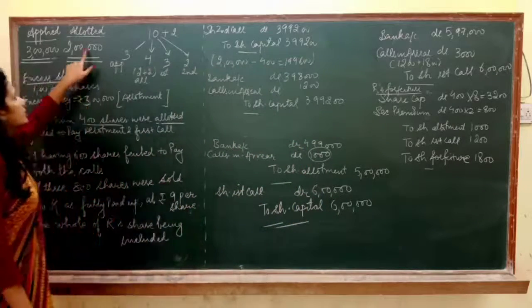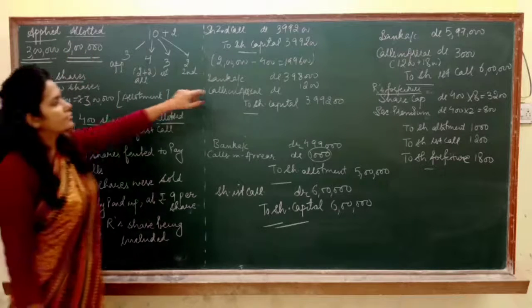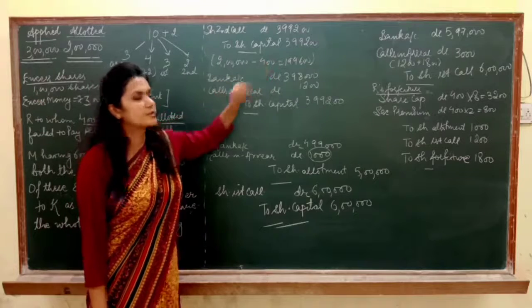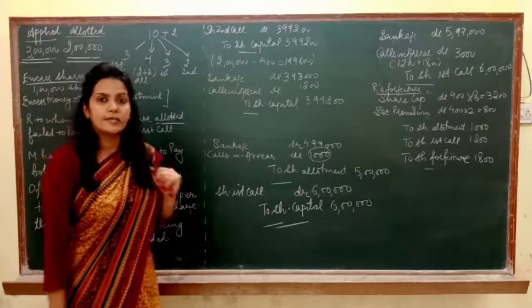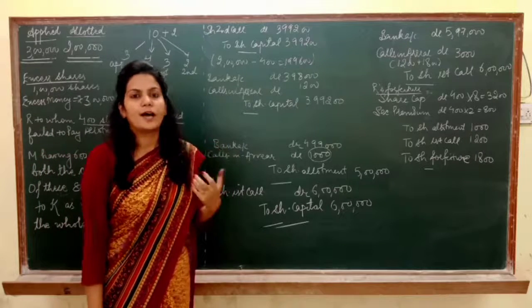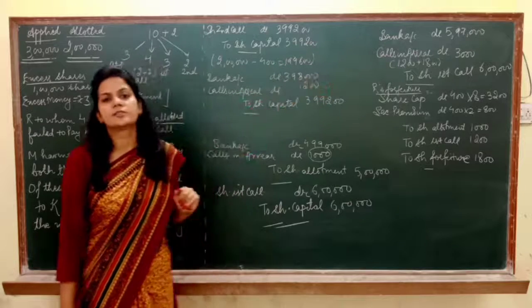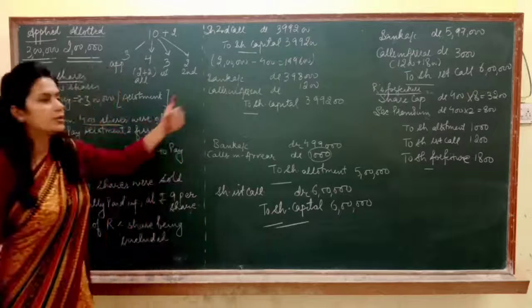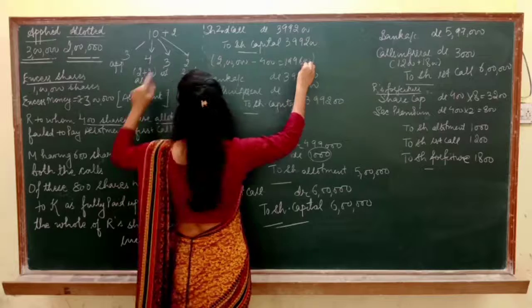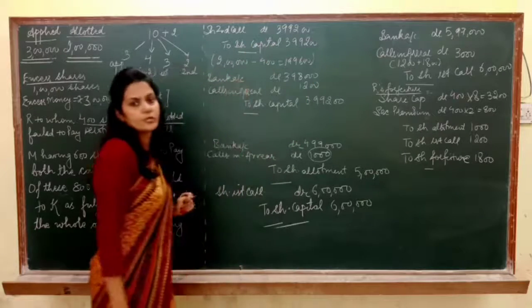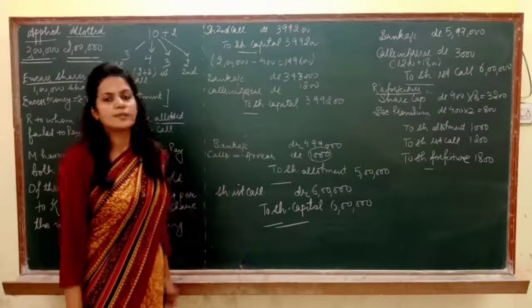Now see, you allotted 2 lakh shares, and out of these 2 lakh shares, 400 shares you have forfeited. So now how many shares are left? 1,99,600. So obviously you can call the second call, or you may say final call, on only 1,99,600 shares, because out of 2 lakh shares, 400 you have forfeited or cancelled. So 1,99,600 multiplied by rupees 2, that is this amount. Got it? Now next entry is bank account debit, calls in arrears debit to share second call.